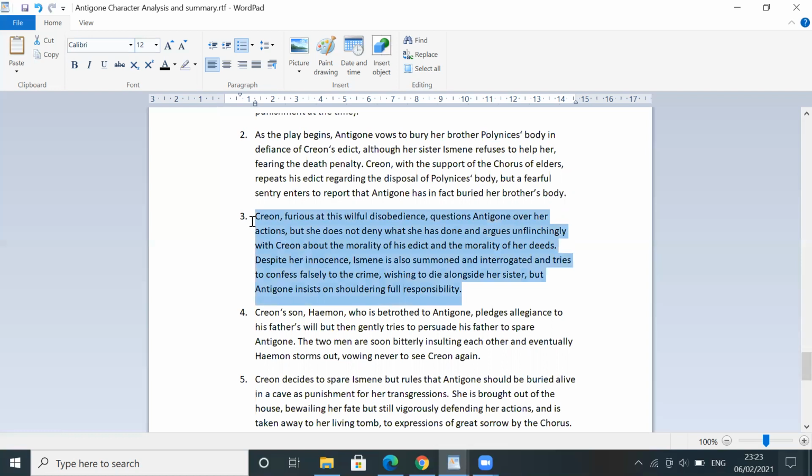So, of course, over here, Creon again is the leader. Creon is very angry because Antigone disobeyed his orders and she disobeyed the edict. She doesn't try to deny anything that happens, but on the contrary, she tries to question the morality of this edict.